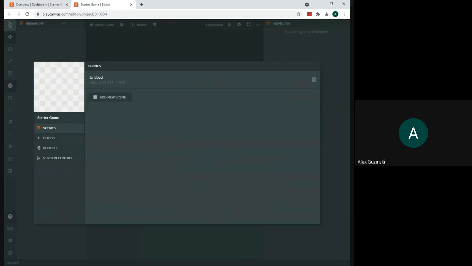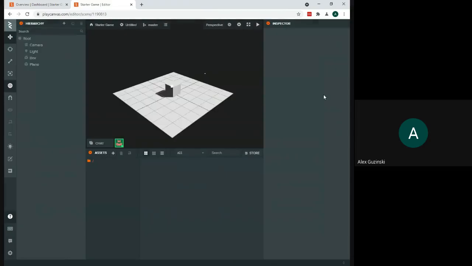When we bring the editor up, it's going to bring up that scenes menu. So this is the same way it looked before when we opened up somebody else's game. Right now, it starts with just one scene, and that scene does not currently have a name. It says untitled. So we can go ahead and open that scene up. Just click on it to open it up.